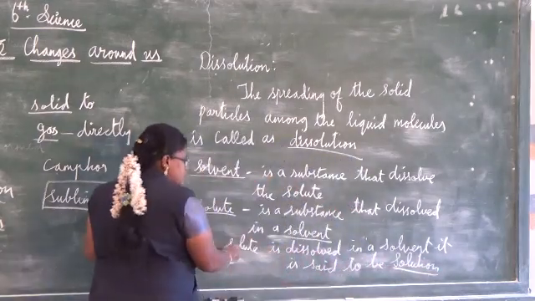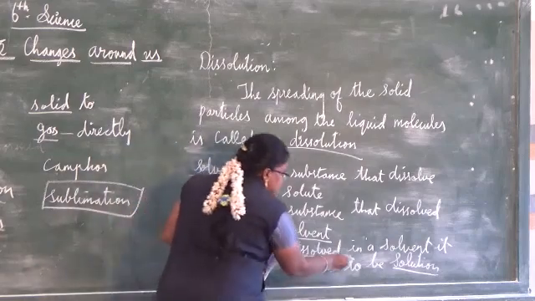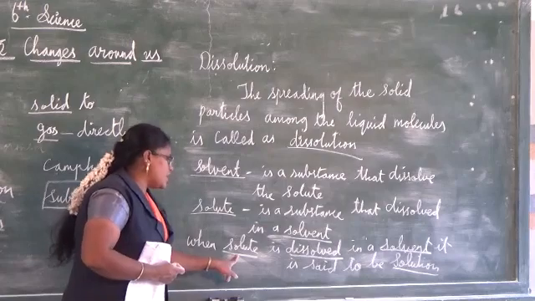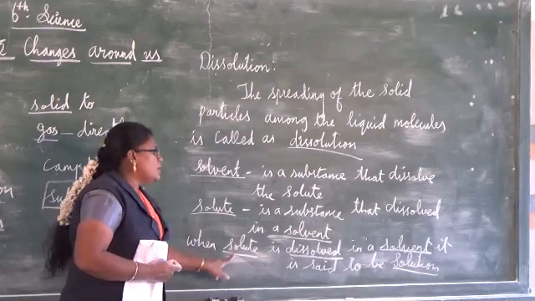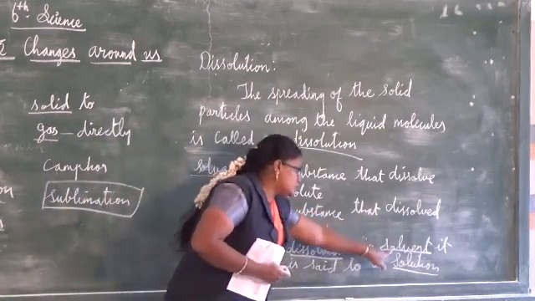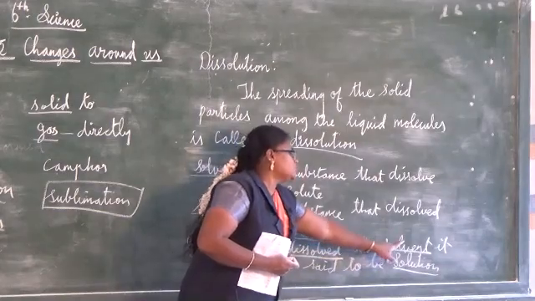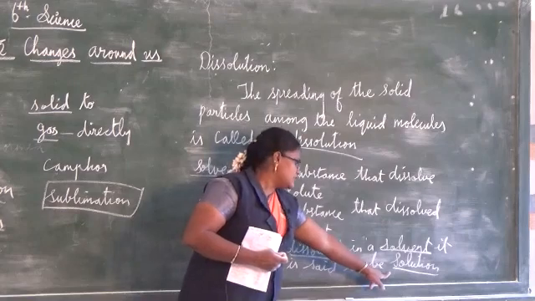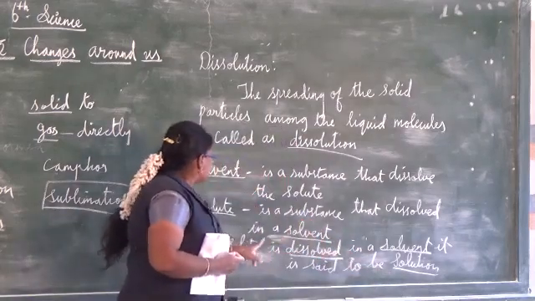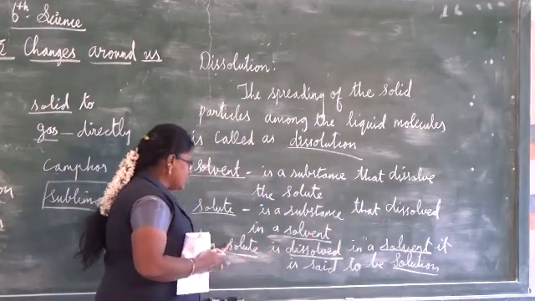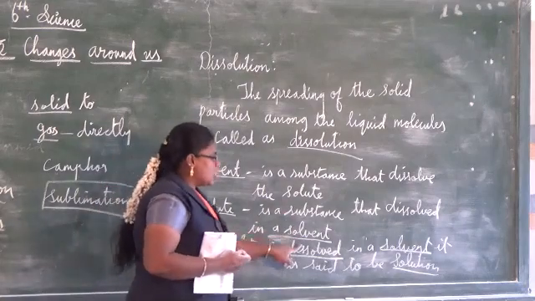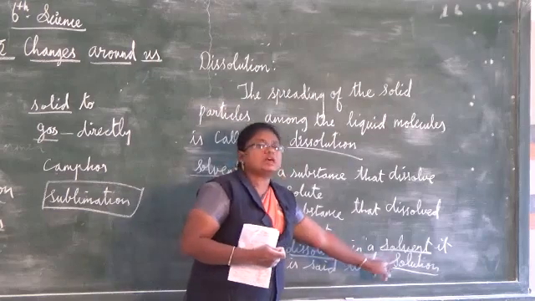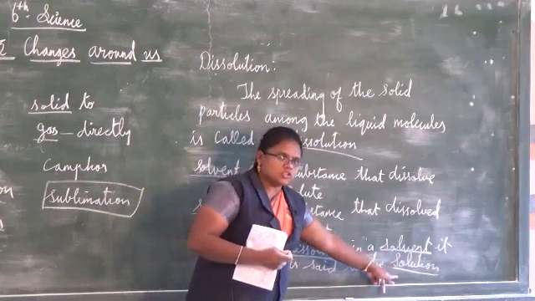When solute, that is sugar or salt, is dissolved in a solvent, that is water, then this water and sugar mixture is known as solution. So solute, sugar or salt, dissolved in a solvent, that is water, that mixing forms a solution.